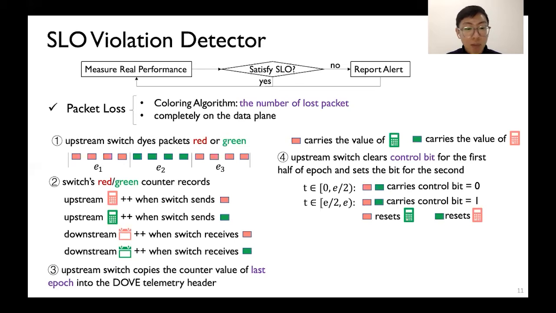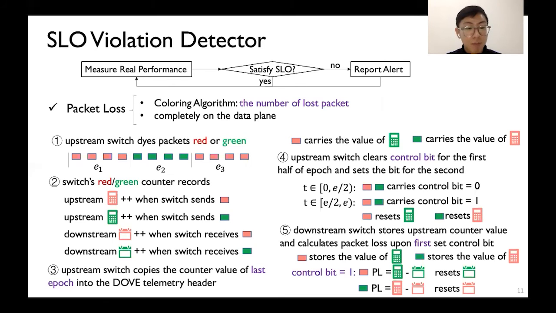Step 4. Upstream switch clears the control bit for the first half of the epoch and sets the bit for the second. At the beginning of the second half, upstream switch resets the counter of the previous epoch to prepare for the next epoch. Step 5. For the first half of the epoch, downstream switch stores the number of sent packets carried in the headers.